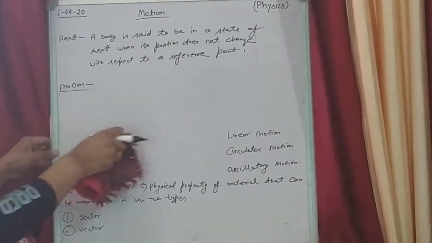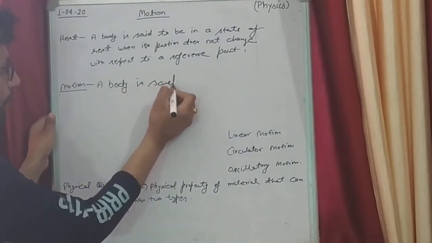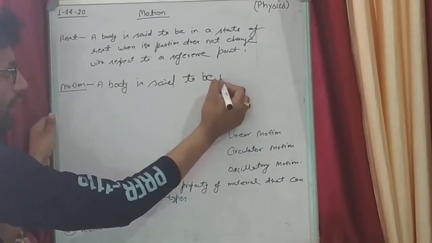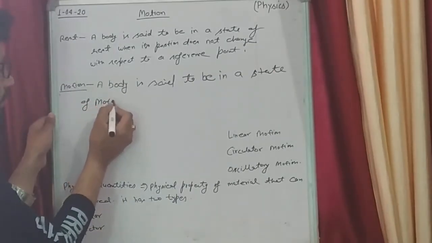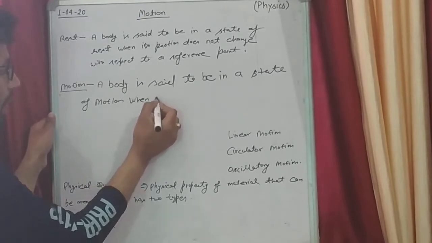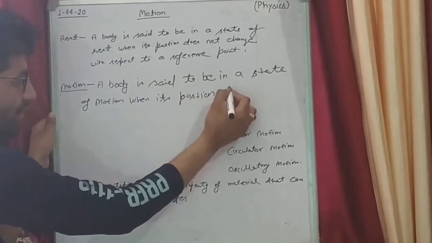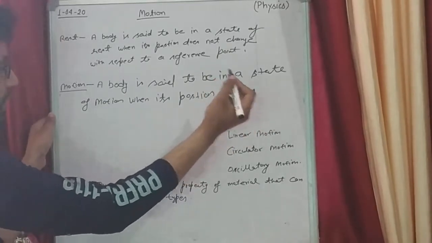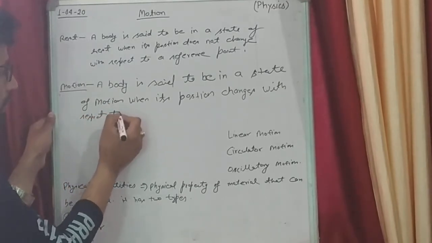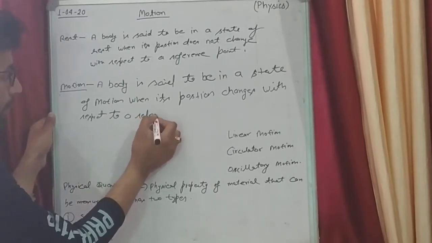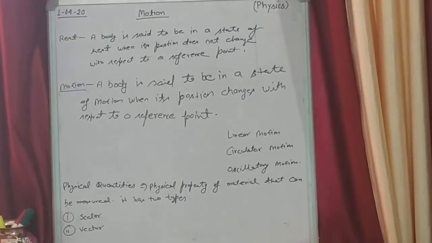Now I will write here the definition of motion. A body is said to be in a state of motion when its position changes with respect to time, with respect to a reference point. That is motion, which is our chapter also.